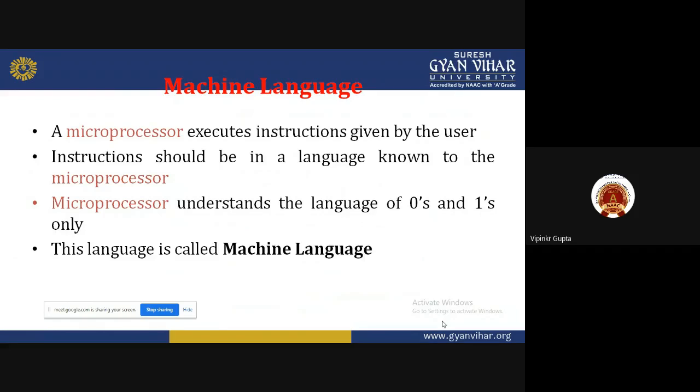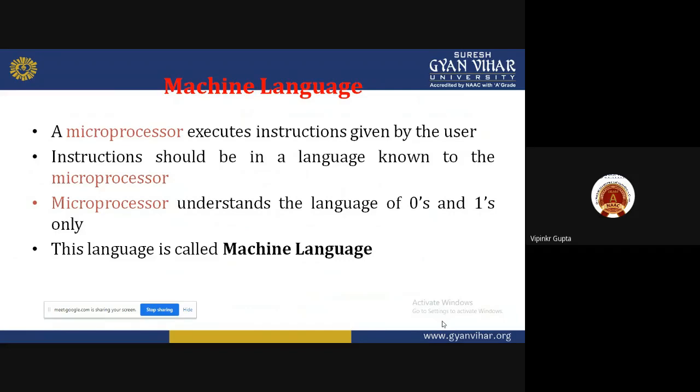Suppose that I write a program in the English language, then it cannot understand, because the microprocessor doesn't understand English. So the microprocessor understands only the 0 and 1 language. This language is known as machine language. A language in 0 and 1 format we call machine language.